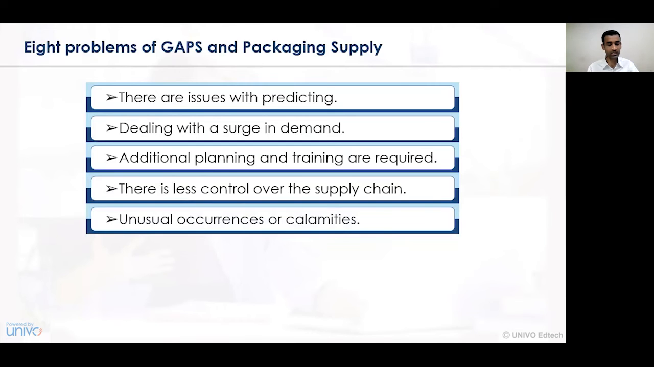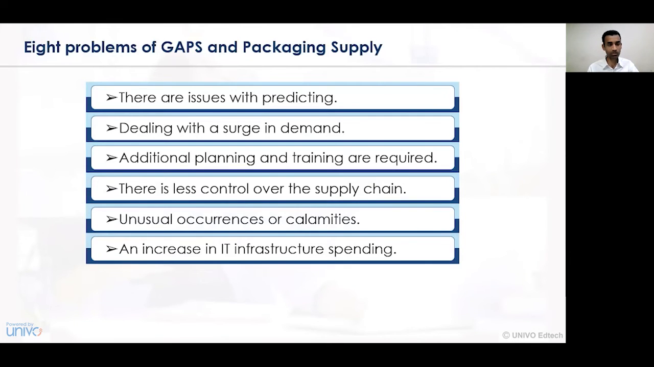Unusual occurrences or calamities. There are various unforeseen circumstances due to which a supply chain, a manufacturing activity or an operational activity may get impacted, and ultimately it also impacts the supply activity. So wherever there are unusual occurrences of certain events, it creates a gap in the organization, and accordingly there is a mismatch between the production and operations and the supply chain activity that can be undertaken.